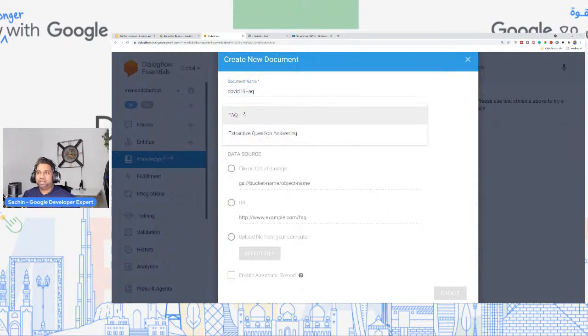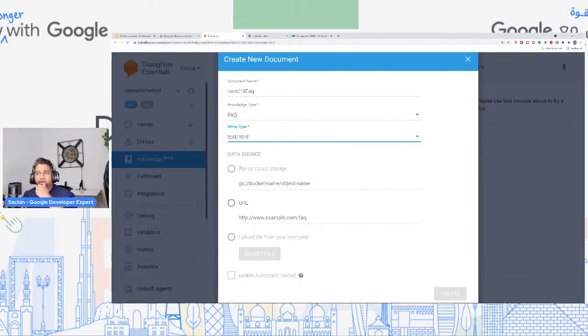What is the knowledge type? It's FAQ, right? So you have FAQ and extractive question answering. In this case, I'm going to choose FAQ. What is the type? You can provide a CSV or HTML. I'm going to choose HTML because I have the link readily available. What is the data source?